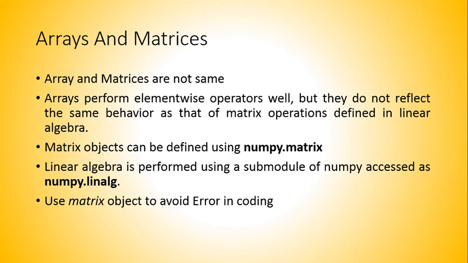So matrix objects can be defined using the numpy.matrix function. A numpy.matrix is a specialized 2D array that retains its 2D nature through operations. Certain special operators such as multiplication of matrices or matrix power are defined for them.